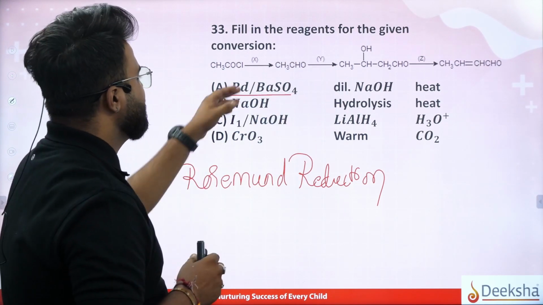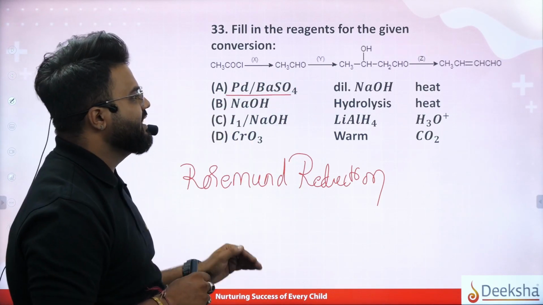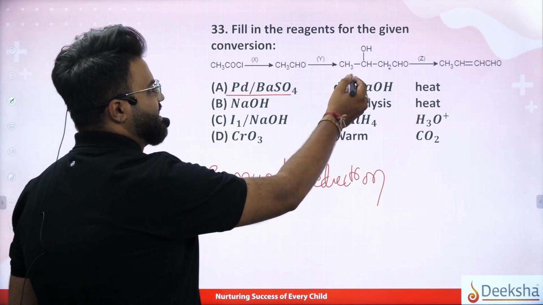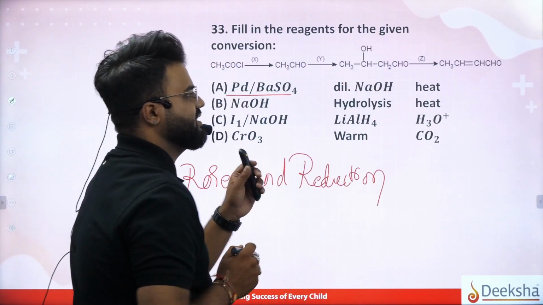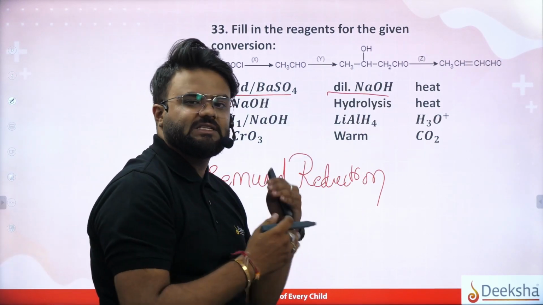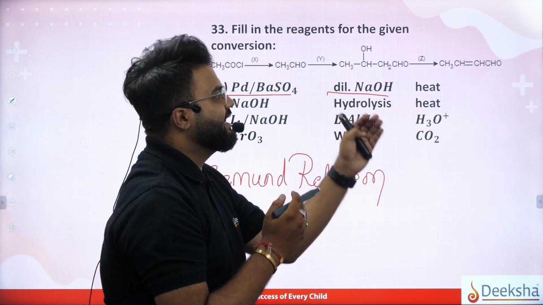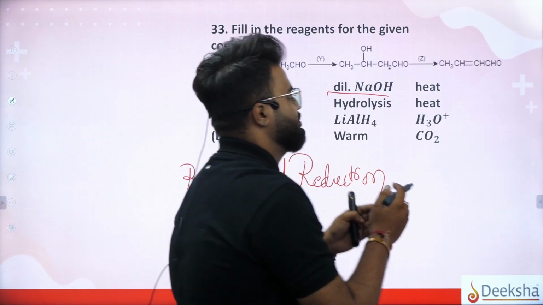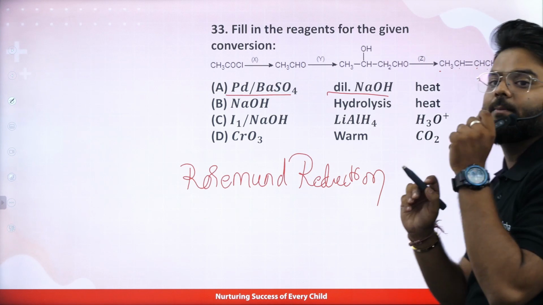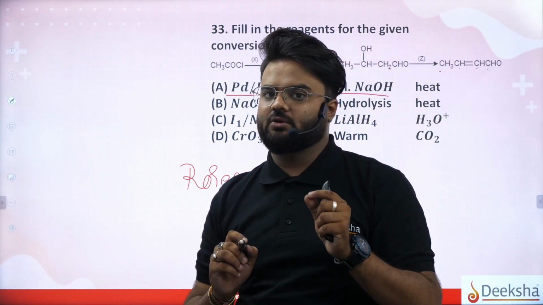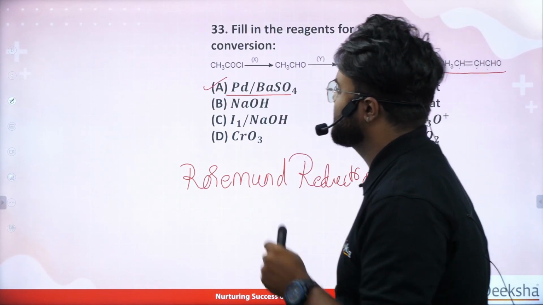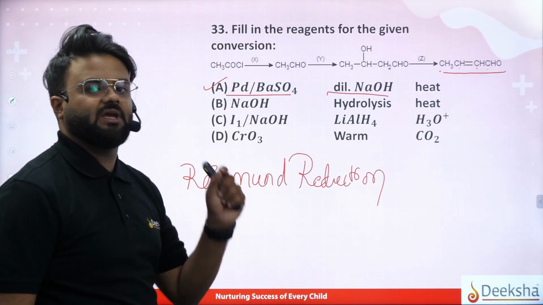Okay, what happens? We get an aldehyde. When it is reacted with dilute NaOH, it gives CH3CHO and CH2CHO. So it is dilute NaOH. When we heat the solution, we get a four-carbon product, so it is propanol. So the correct option is answer A, that is palladium barium sulfate.